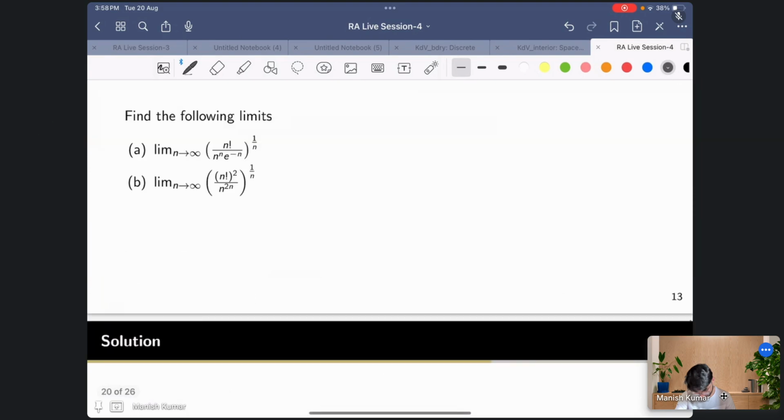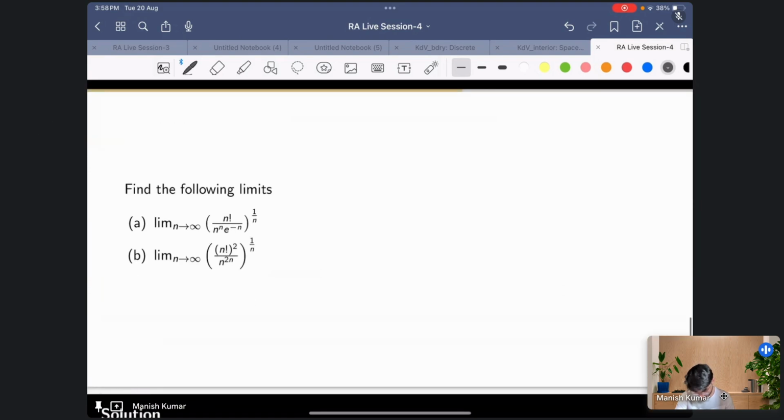Okay, so now we'll be calculating some limits, which look quite complicated, but there is another way of showing this. You must have seen this result: limit n going to infinity of n raised to the power 1 by n is the same as, if both limits exist, limit n going to infinity of a_(n+1) by a_n.